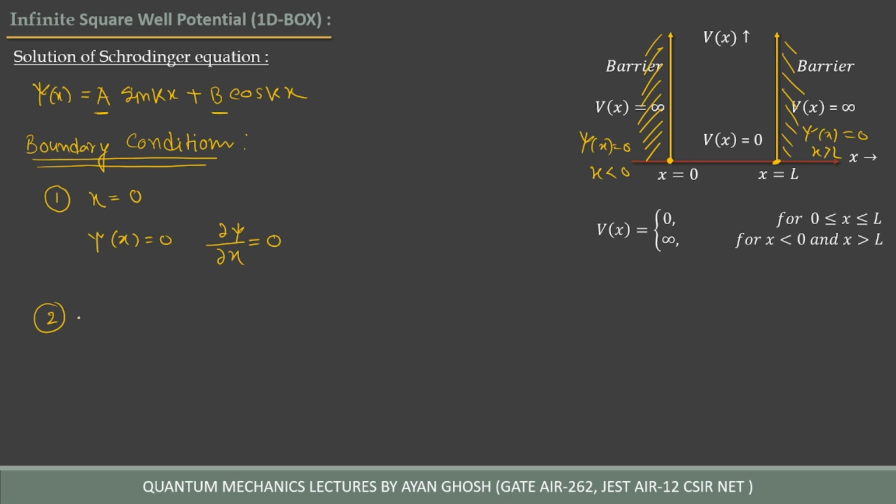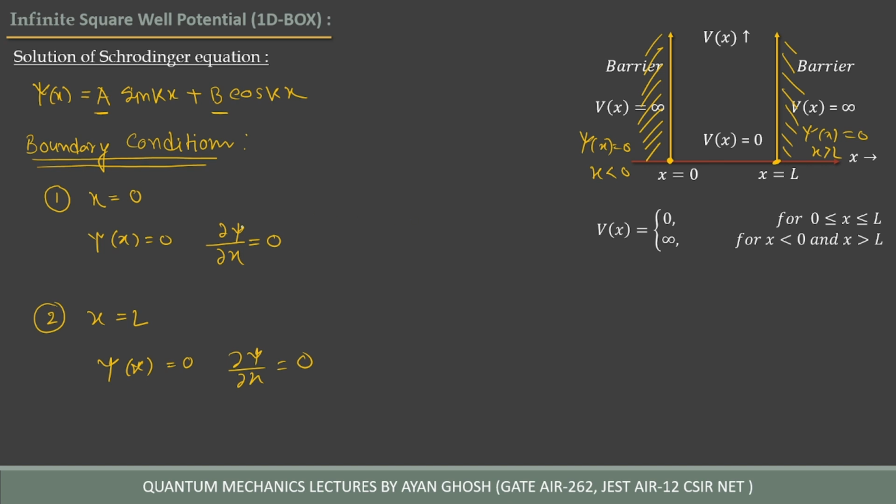Similarly, number 2, at the boundary at x equal to L, psi of x at x equal to L is 0. Del psi del x at x equal to L must be 0 also. Okay, so we will use these boundary conditions to find out the solutions, or find out the constants.